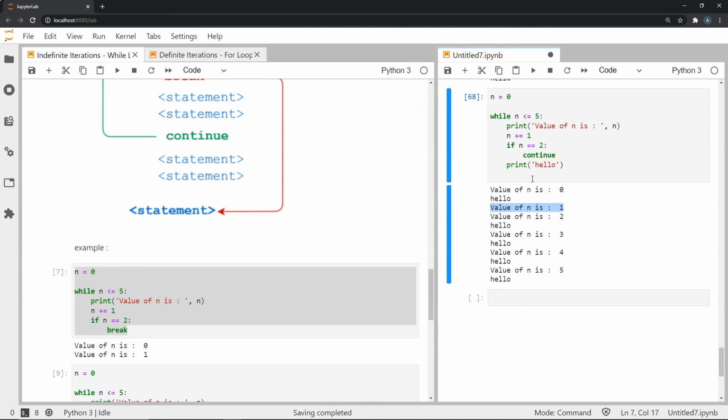This is because once this condition is met, we do not move on to this statement, but we go back to the expression and evaluate it again. Once we evaluate this expression again and it's found to be true, we do everything the same again, where we print hello, except for that one step where this if statement was met and we did continue, and the following statement was not executed. That happens only for one iteration, when n is equal to 2. As you can see, in one of the iterations we miss a hello, and that is the difference of the continue statement with the break statement.